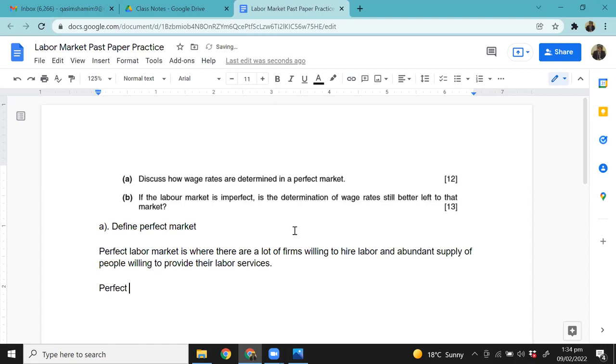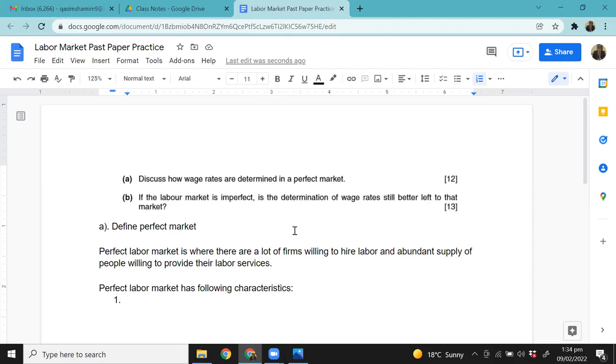A perfect labor market has the following characteristics. What are these characteristics? First one, we have already discussed that there are a lot of firms who are willing to hire labor. They determine the demand for labor. And there are a lot of people who are willing to supply labor. And who supplies labor? The people who are eligible to work, who are above the age of 18, who are mentally and physically fit, and who are willing to work. So these are all the people who supply labor. Now that was the first characteristic.